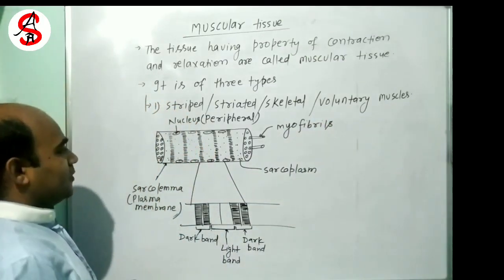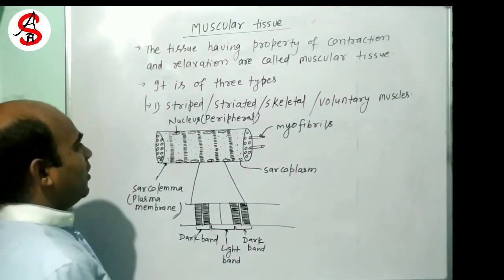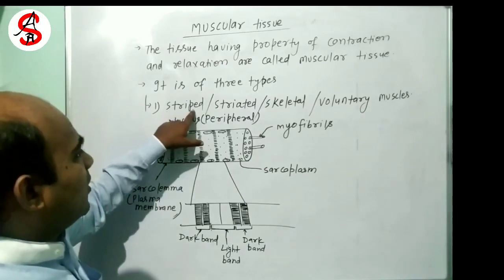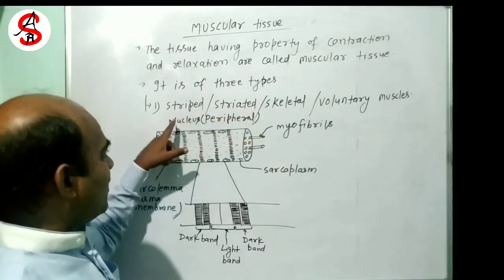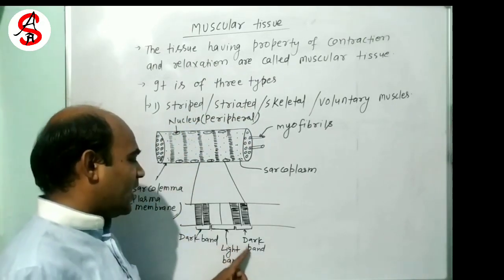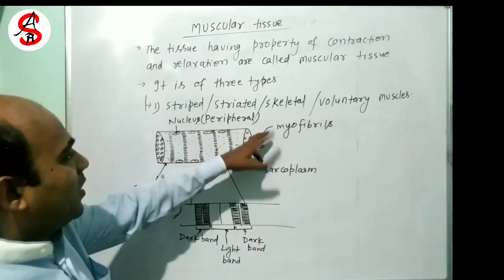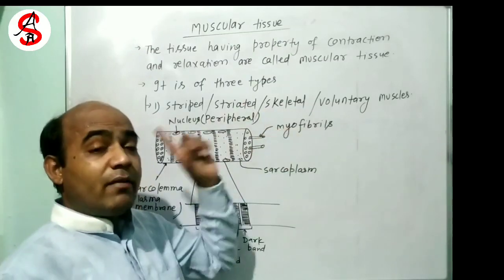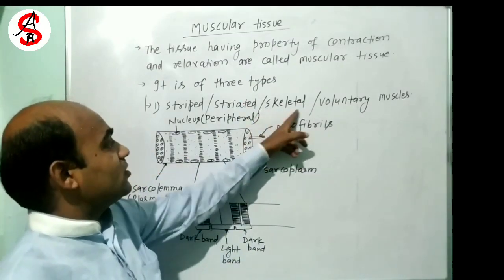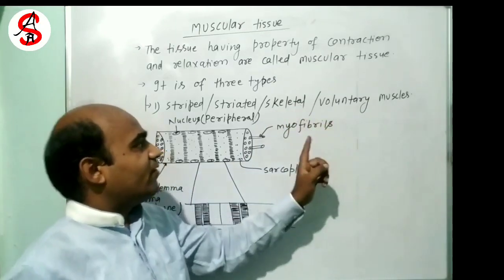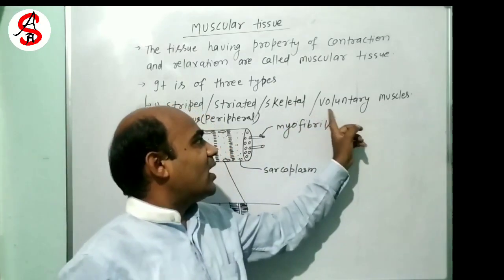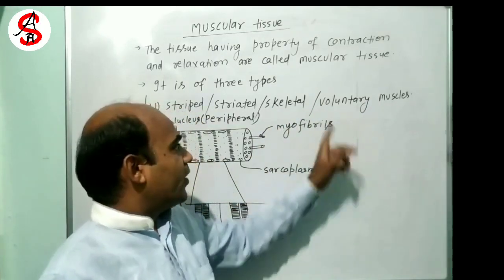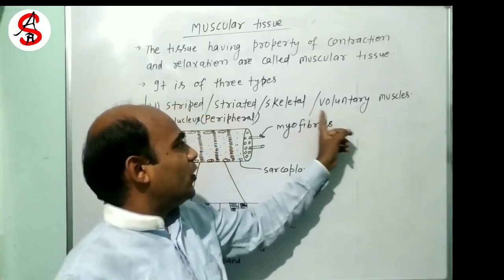Okay. This is a figure of skeletal muscles. They are striated due to the presence of dark and light band. Okay. Why they are called skeletal muscles? Because they are attached to our bones and cartilage. And why they are known as voluntary muscles? Because they work according to our willpower.